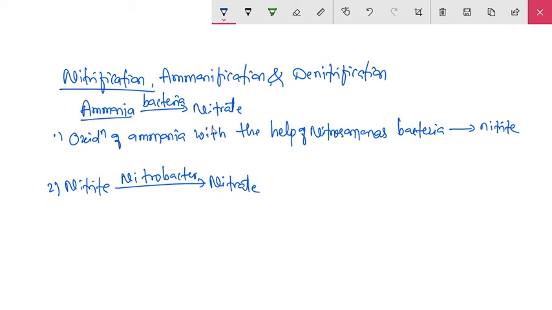This conversion of ammonia to nitrate is most important because ammonia is toxic to the plant, and therefore the conversion of ammonia into nitrate is the most important process.